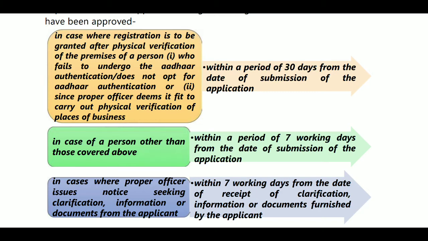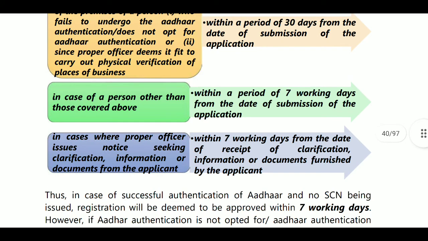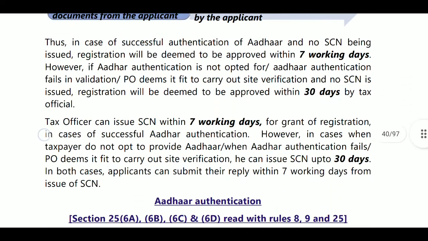Next, in a case where the proper officer issues a notice seeking clarification or information, if you have received a show cause notice and applied within 7 days, and after 7 days there is no information from the GST office, then the deemed provisions will be applied. That is, with unsuccessful authentication of Aadhaar and no show cause notice being issued, registration will be deemed approved within 7 working days. However, if Aadhaar authentication is not opted, then 30 days will apply.